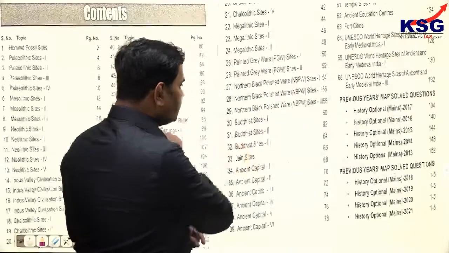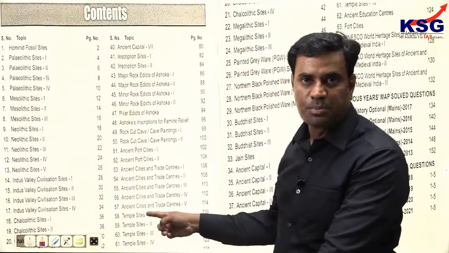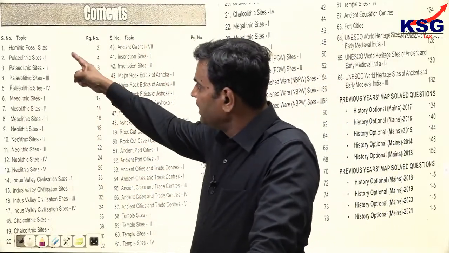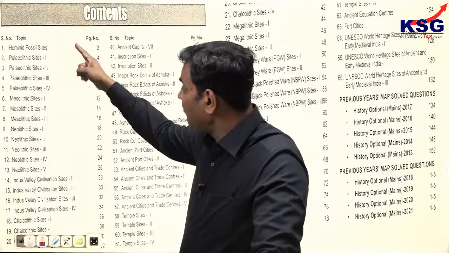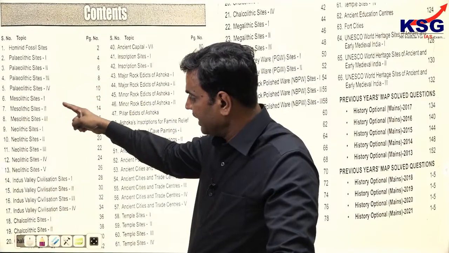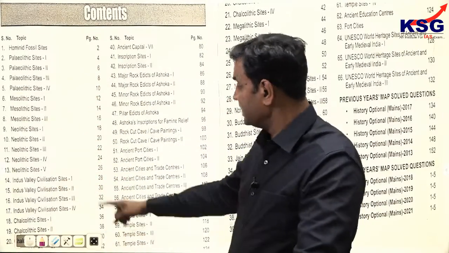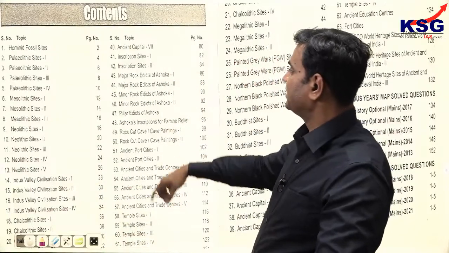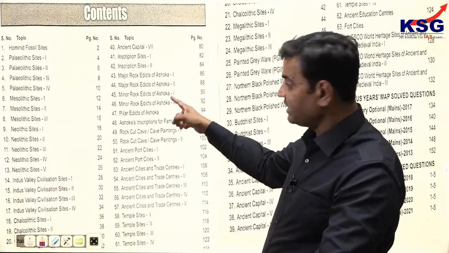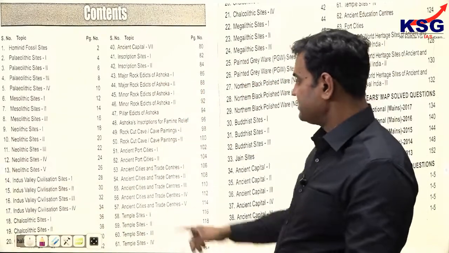Now, coming to this work, look into the comprehensive nature. This is the content of this book: hominid fossil sites, then Paleolithic sites. We have 5 map entries on Paleolithic sites, then 3 on Mesolithic, then 5 again on Mesolithic, Neolithic, Indus Valley sites, then Chalcolithic sites, ancient capitals, inscription sites, major rock edicts of Ashoka, pillar edicts, Ashoka inscriptions for famine relief, rock-cut caves, ancient port cities.